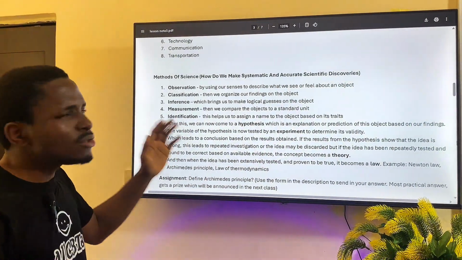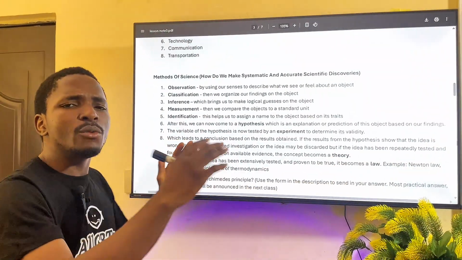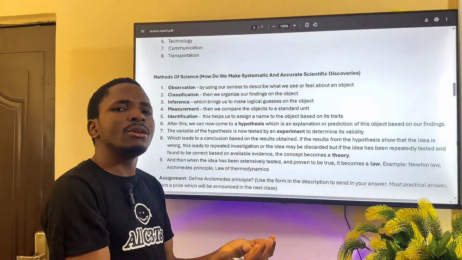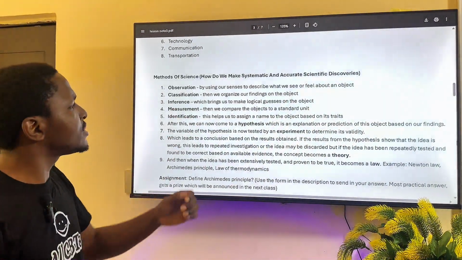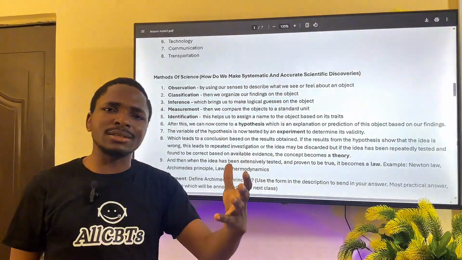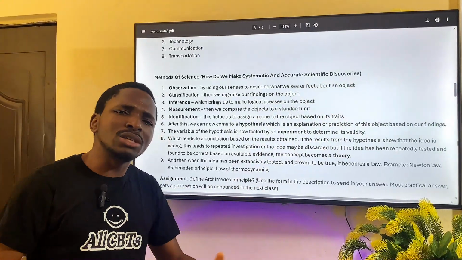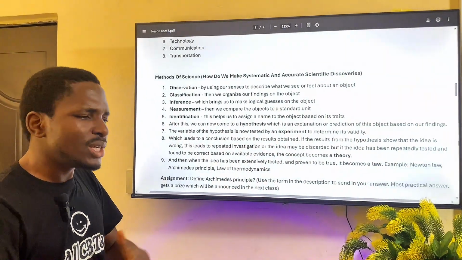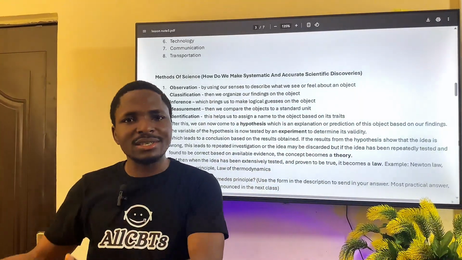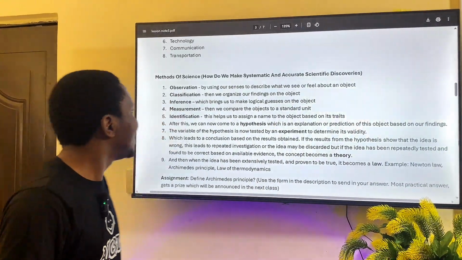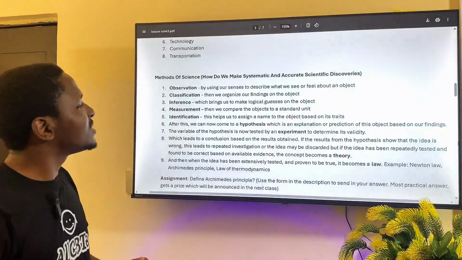The third method of science, which we must go through before we arrive at a theory or a law, is inference. We begin to make logical guesses on the object. Could it be this? Oh, why do you say it is this? If we have this and this, how could you say it is this? Do you understand?